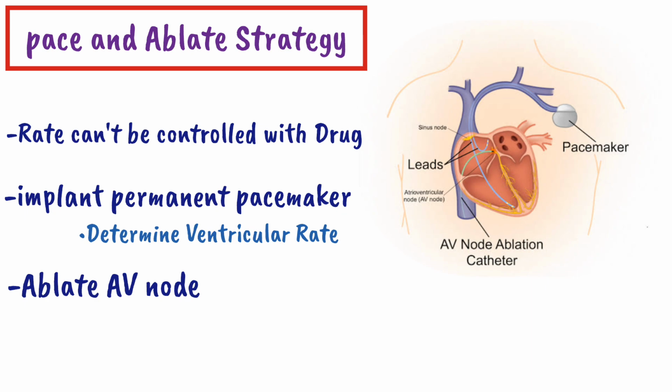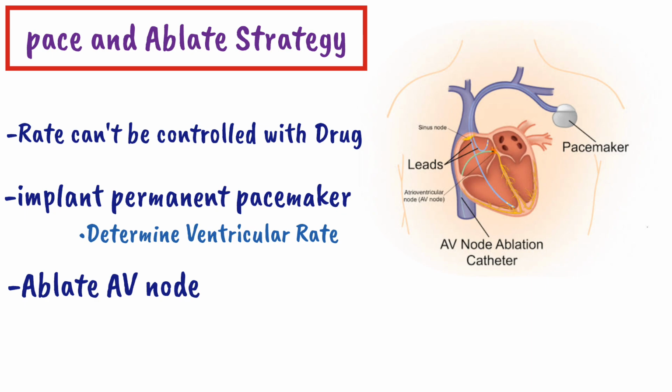So the heart will contract or it will pace according to the permanent pacemaker. So that is why we implant a pacemaker and then we ablate the AV node, so the heart will have a ventricular rate according to the pacemaker. So this technique, pace and ablate, can also be used for rate controlling in atrial fibrillation. So it was all about the rhythm control and the rate control strategy in controlling persistent atrial fibrillation.